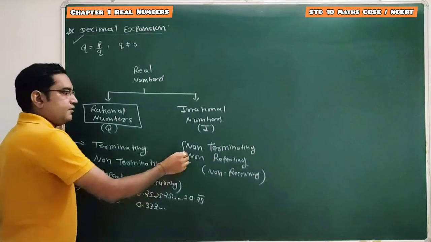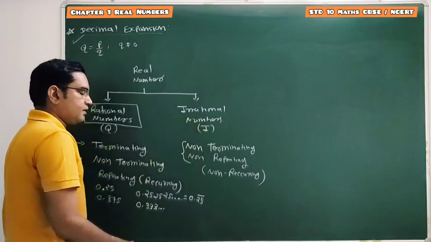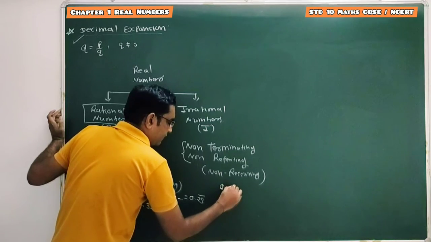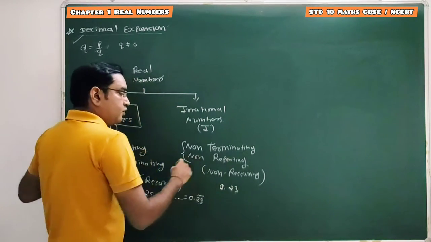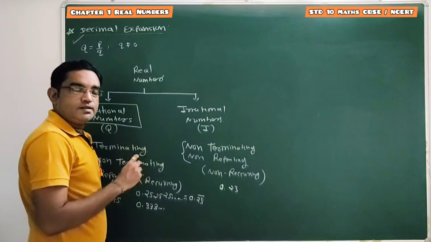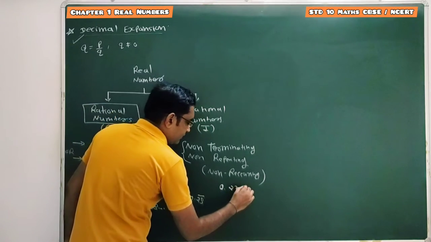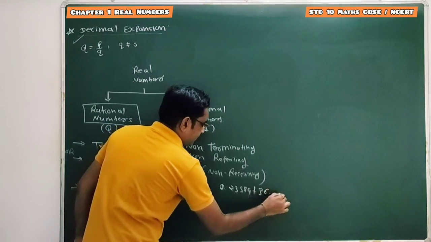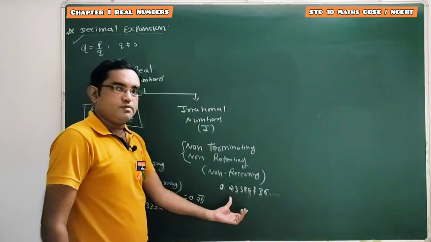Clear, students? And for an irrational number, the decimal expansion is non-terminating, that means it goes up to infinity, and non-repeating. None of the digits are repeating. So it can be 2, 3, 5, 8, 9, 7, 3, 6. That means digits occur randomly.